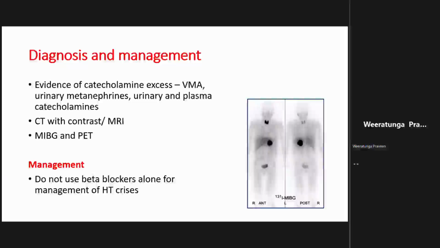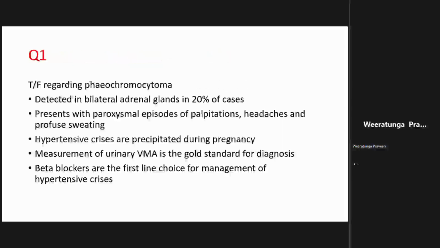You have to block both the alpha and the beta receptors, and we usually use an irreversible alpha blocker in combination with a beta blocker. That is the usual standard of treatment for managing hypertension in these patients. So you use an irreversible alpha blocker, and then on top of that, a beta blocker. That's also an important point to remember.